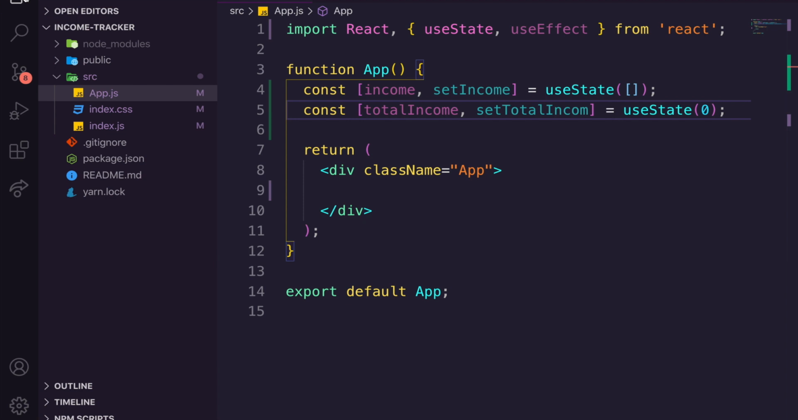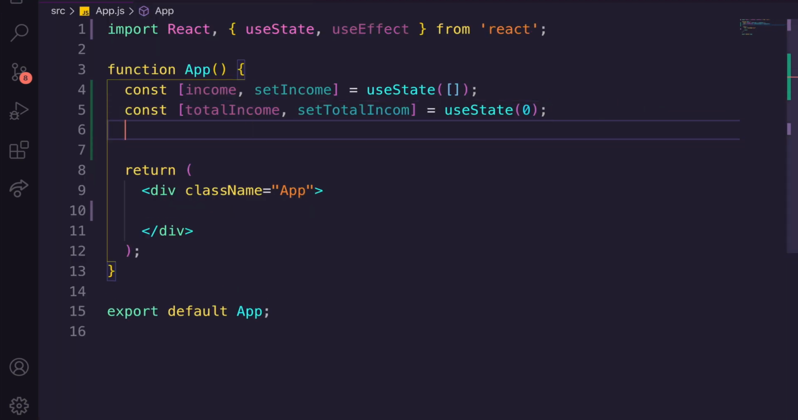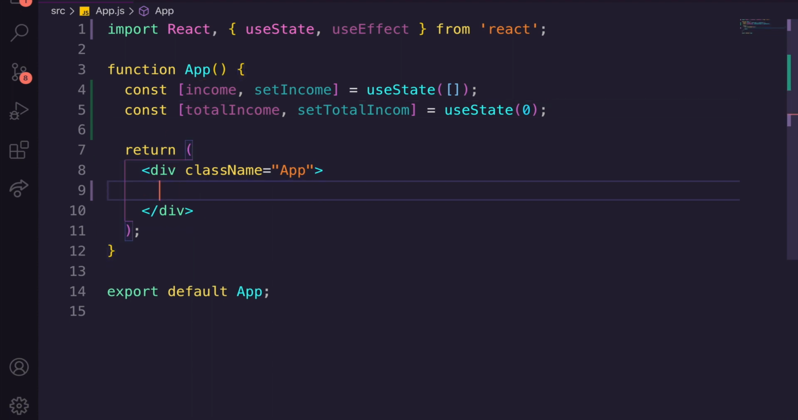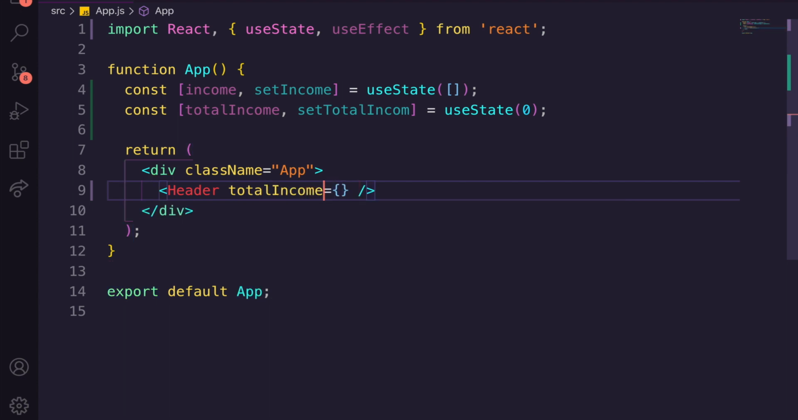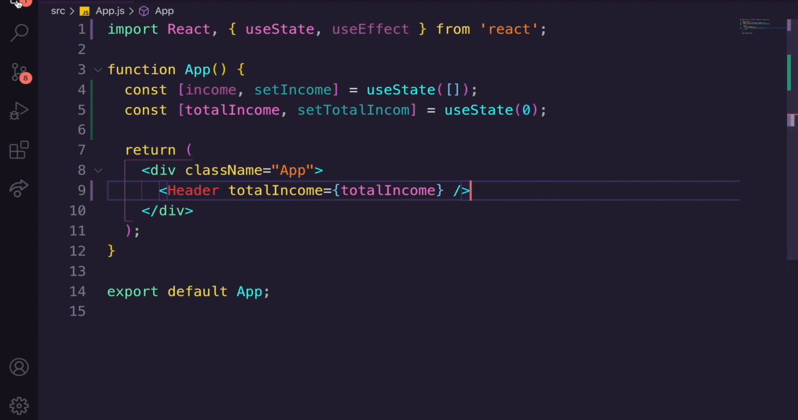I'm going to remove this sidebar just for now while we work here. So we've got total income. We can set up a couple of things, but the first thing we're going to do is create a new component, a header component, and we're going to pass the total income to this, and obviously it will be total income. There we go. So let's actually create this new component.